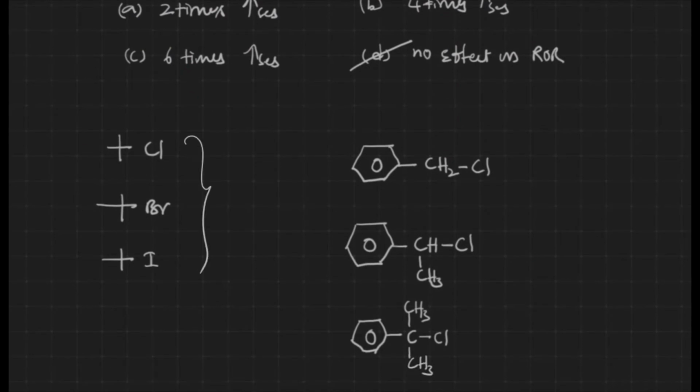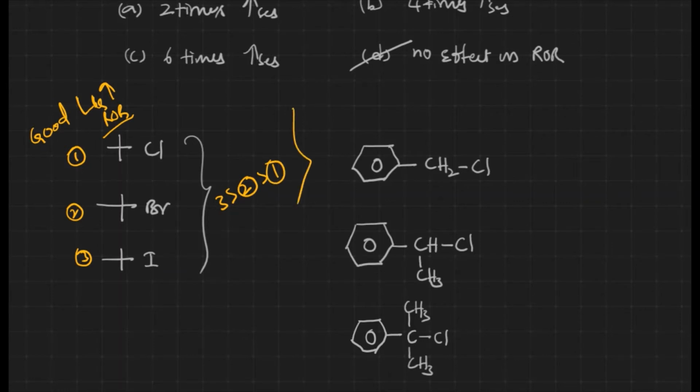Now let us see these three. Out of these three, which is going to be more reactive towards SN1 reactions? Here the alkyl group is common. The only thing is that the leaving groups are different. A good leaving group increases the rate of the reaction of SN1 and SN2 both. Out of these three, we know that iodine is a better leaving group than bromine and chlorine, right? Let me give the numbering 1, 2, 3. So 3 is greater than 2 is greater than 1. This is the reactivity order towards the SN1 reaction.